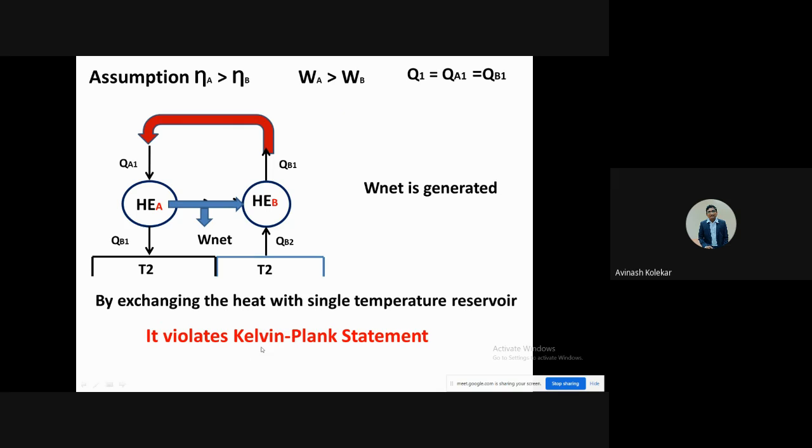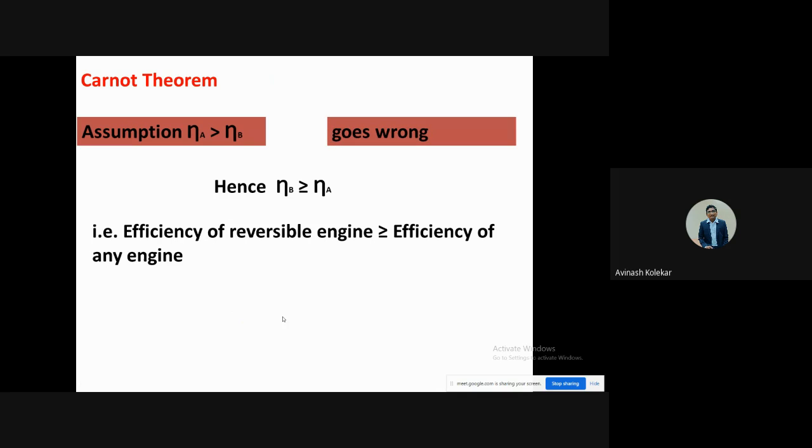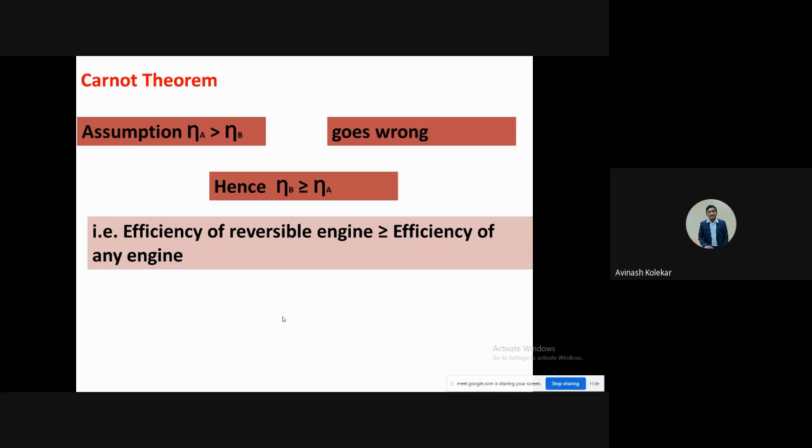And if it is true, then you should consider that reversible engines give you the maximum efficiency. So this is the Kelvin-Planck statement's violation if you are not considering it. Now this is the outcome, that the efficiency of a reversible engine will be greater than the efficiency of any irreversible engine.